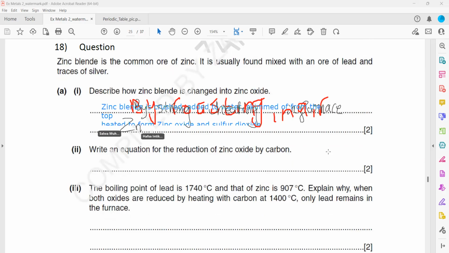Equation for zinc oxide reacting with carbon, reduction. How does zinc oxide react with carbon? The equation for that. Write an equation for the reduction of zinc oxide by carbon.